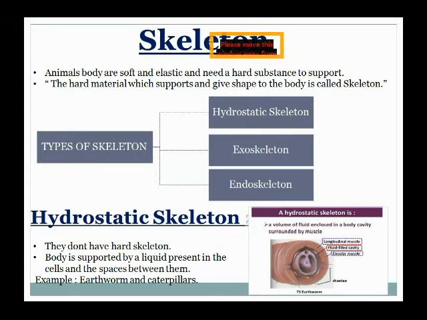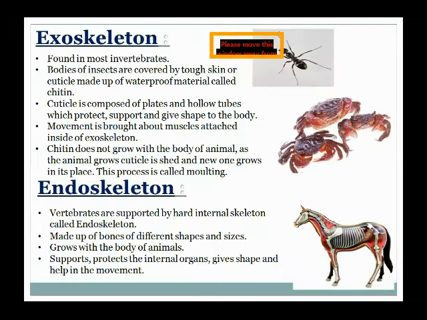Now we come to the second type, which is the exoskeleton. The word exo means outer, which means the skeleton is present outside of the body. This type of skeleton is mostly found in invertebrates.